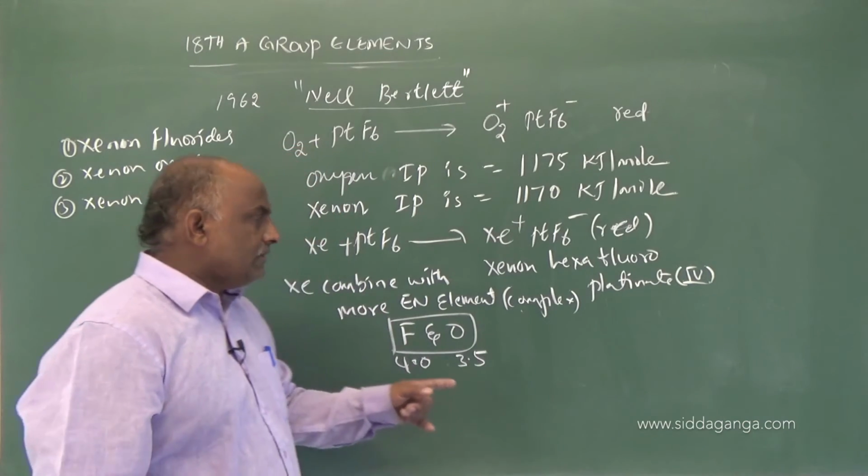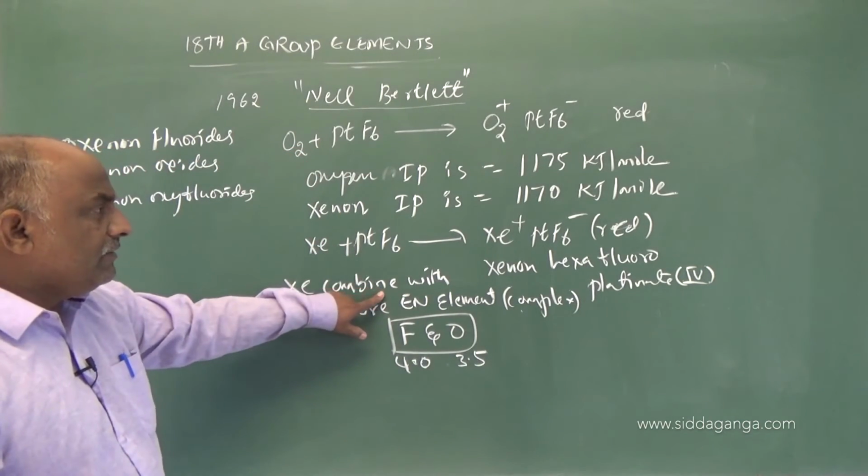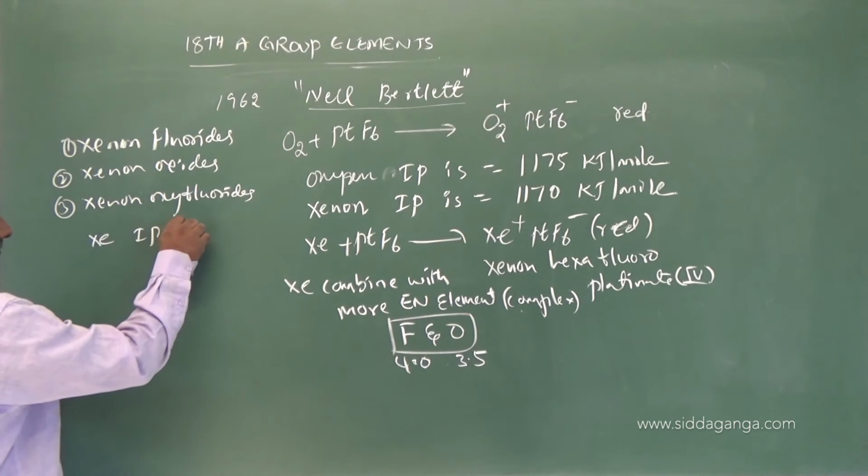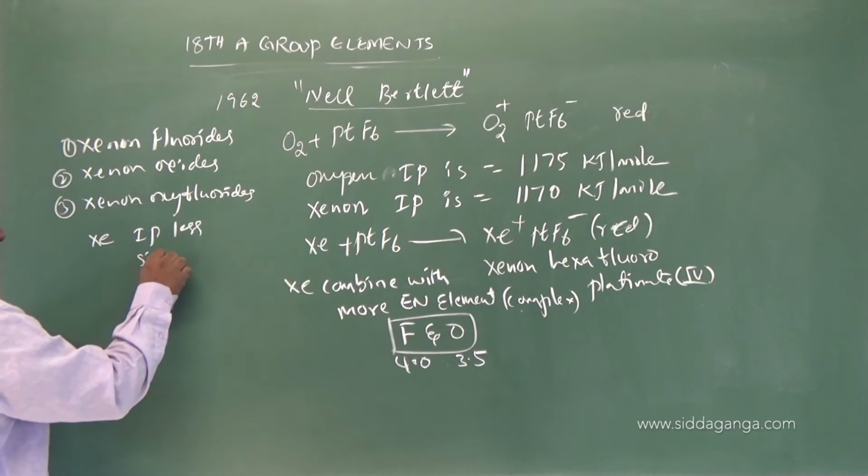Why does xenon combine? Because xenon has a low IP and large size.